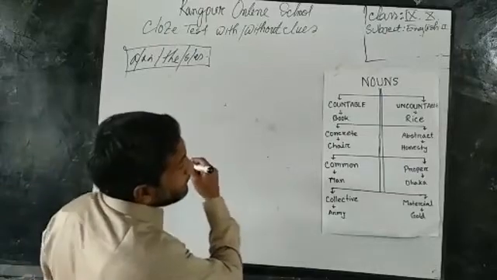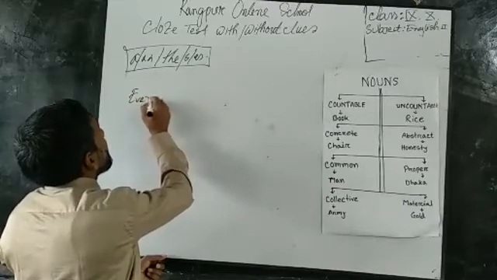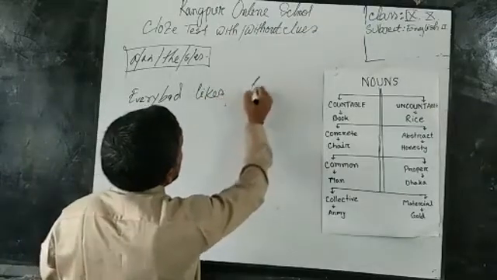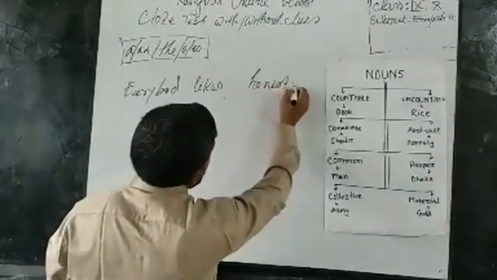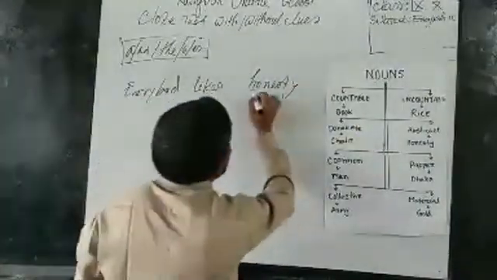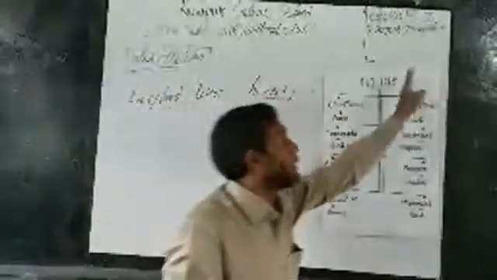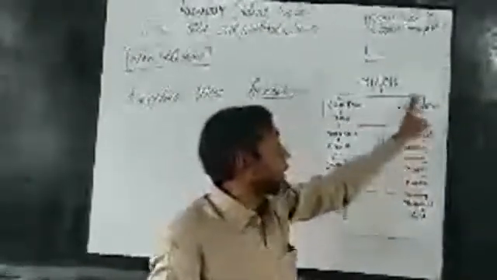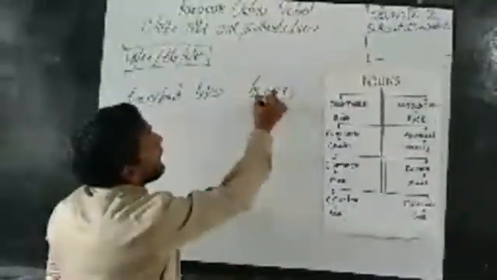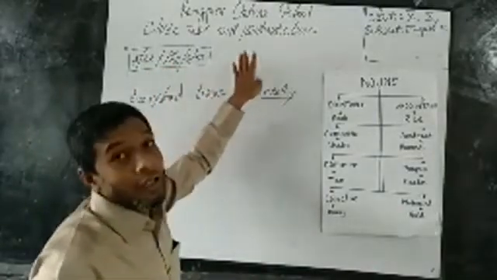You know, everybody likes honesty. Everybody likes honesty. So, it's a noun, no doubt. But I know this noun is an abstract noun. That means this noun is in this group. So, we know it can be used in a sentence without a, an, the, s, or es with it.